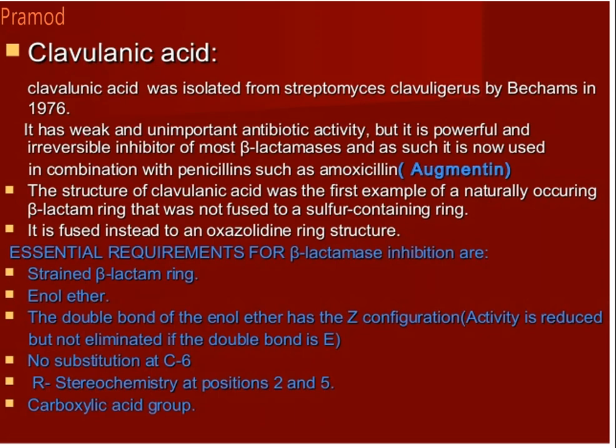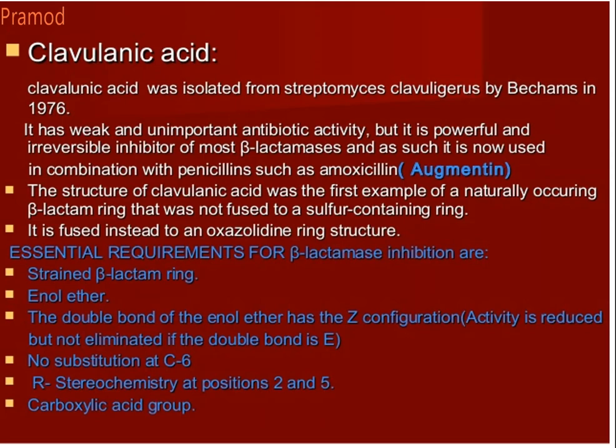Now there is another class of drugs which are called beta-lactamase inhibitors. The microbial resistance to beta-lactams like penicillin occurs mainly due to the production of an enzyme called beta-lactamase.